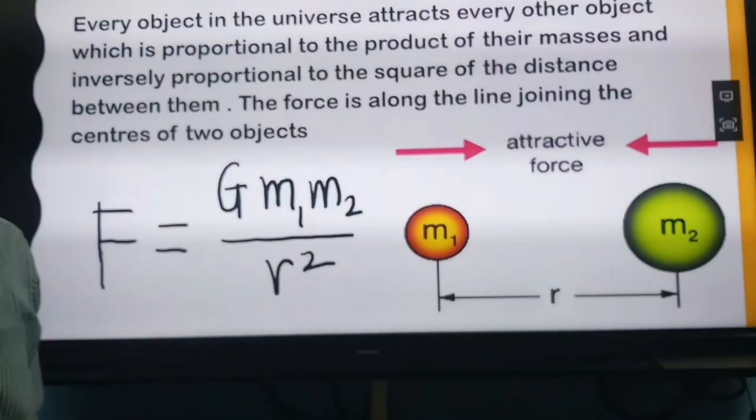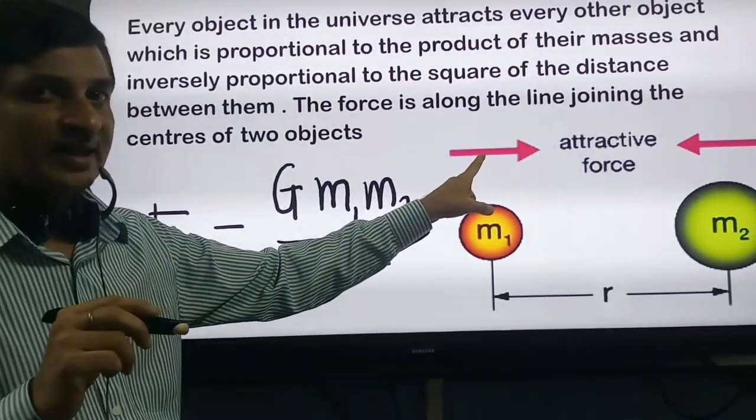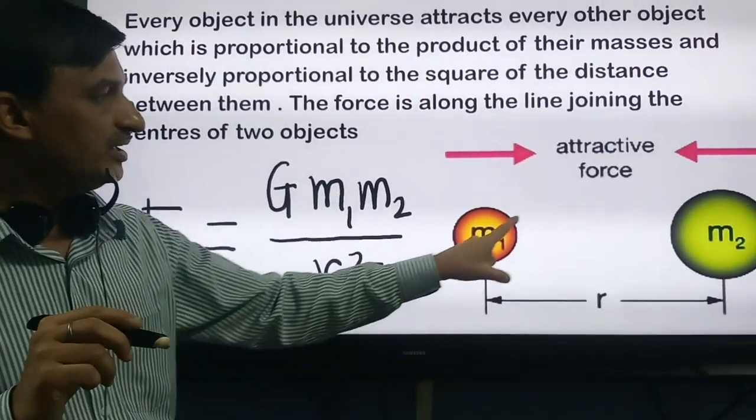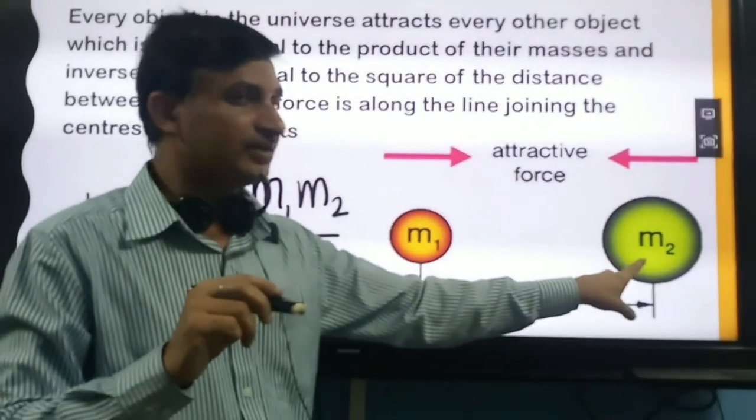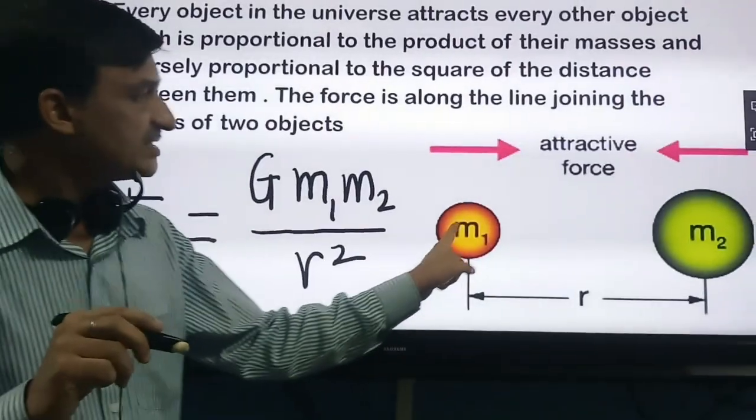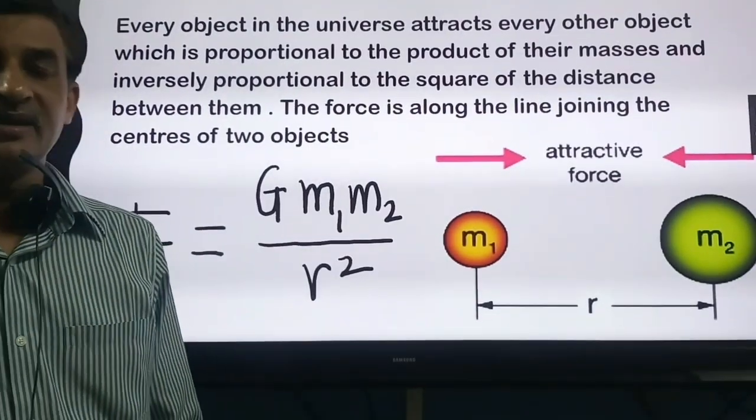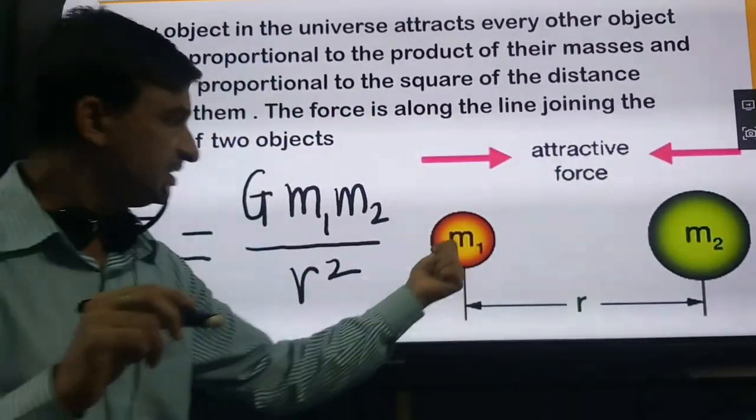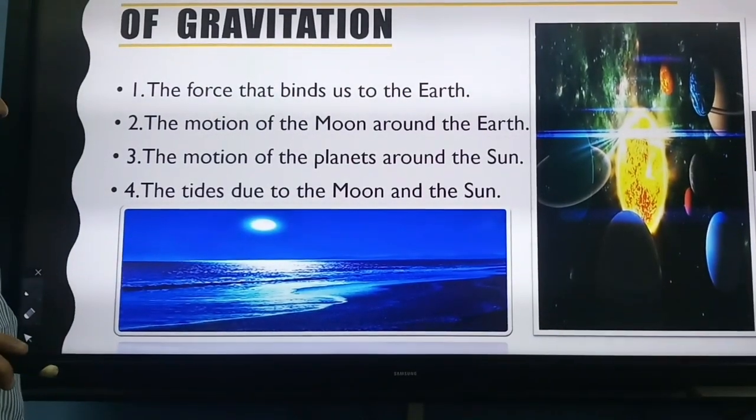This is always an attractive force, and these are equal and opposite forces. But Earth always attracts this body because Earth is a very huge body. So that's why this body will fall over the Earth. Earth will not be attracted towards this body because the force applied by this body over our Earth is not big enough to pull the Earth towards it. So that's why the apple always falls over the Earth. Earth will not move towards the apple. This is the importance of this universal law of gravitation.